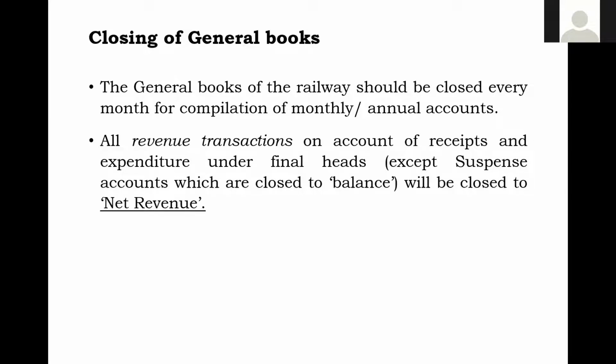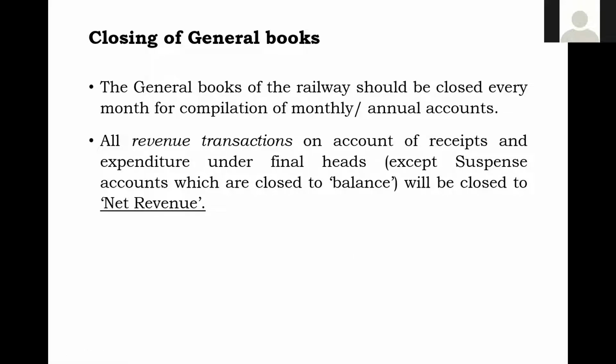All revenue transactions, listen to this carefully so that it will be fitted into your mind. So all revenue transactions on account of the receipts and expenditure under the final heads will be closed to net revenue. So for that accounting circle, what is the net revenue?